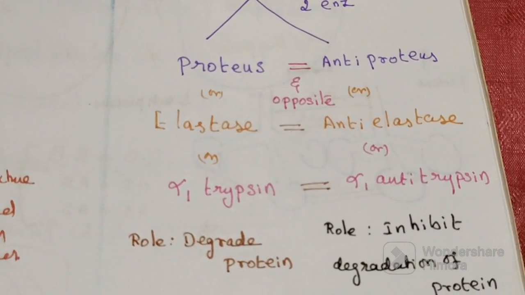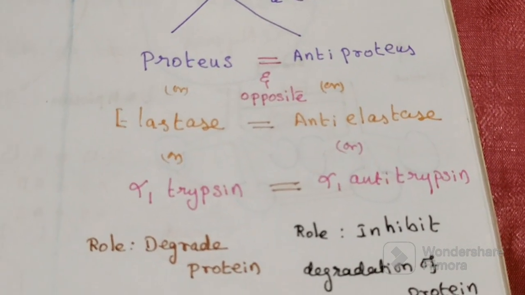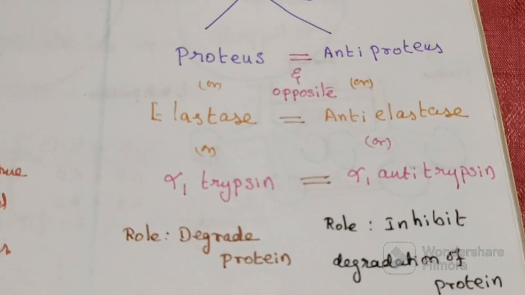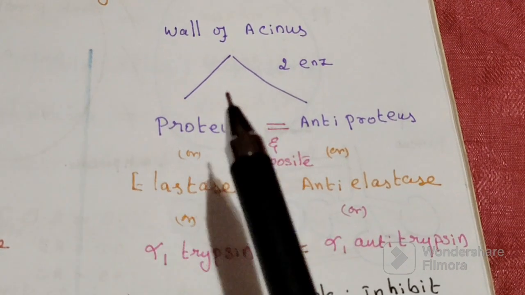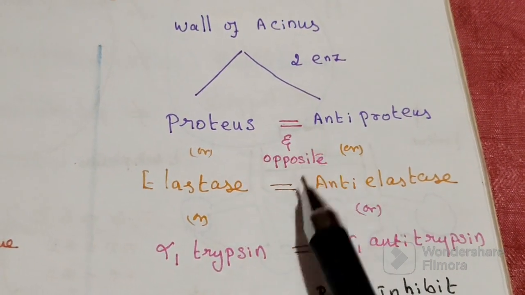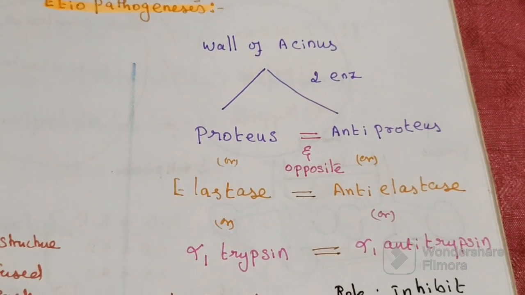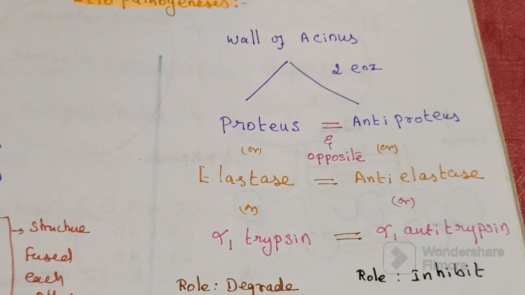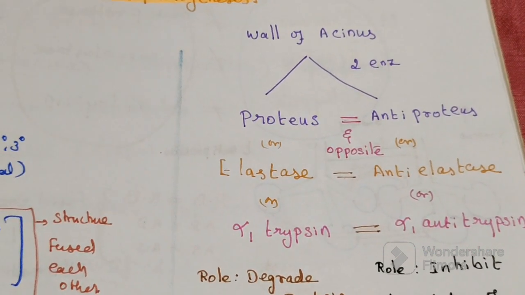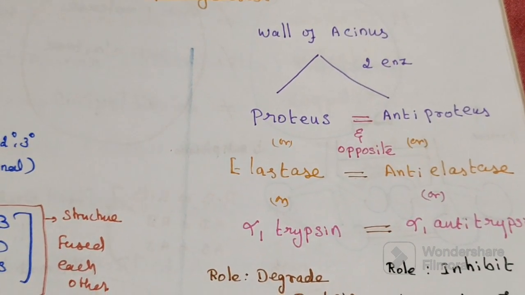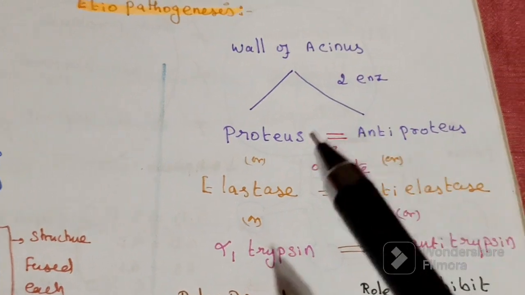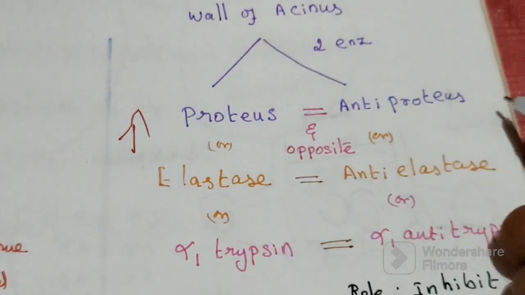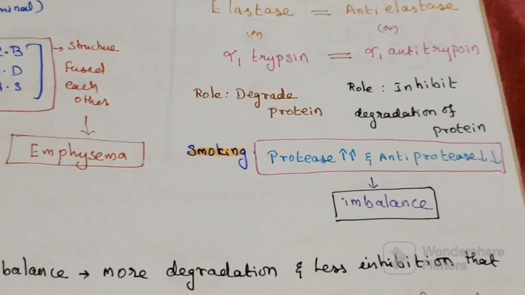Protease, the name indicates, degrades protein. Antiprotease, the name indicates, inhibits degradation of proteins. Both are equal and opposite. They balance each other in a normal healthy individual, but sometimes due to smoking, what is happening? Protease increases, antiprotease decreases.